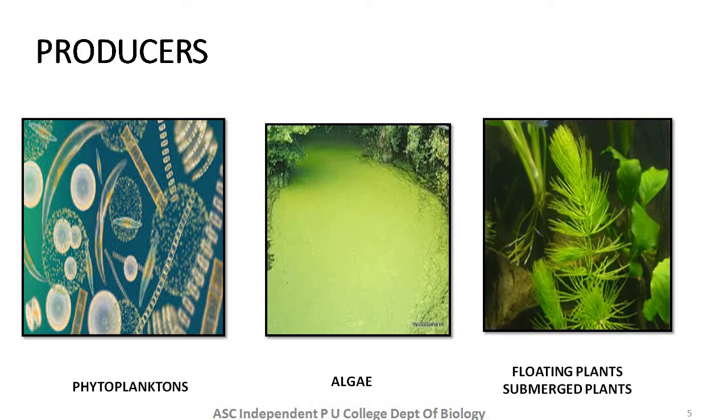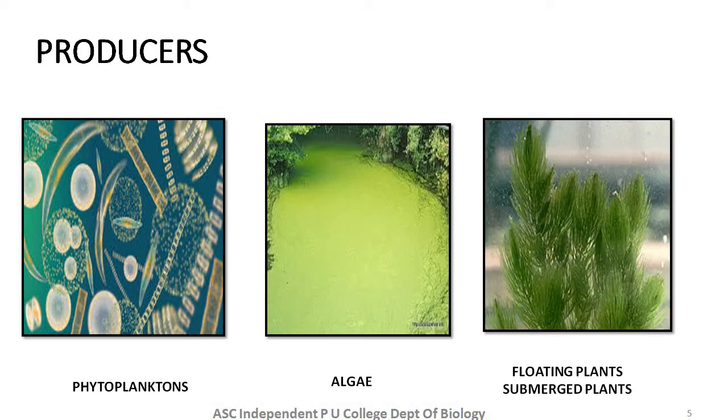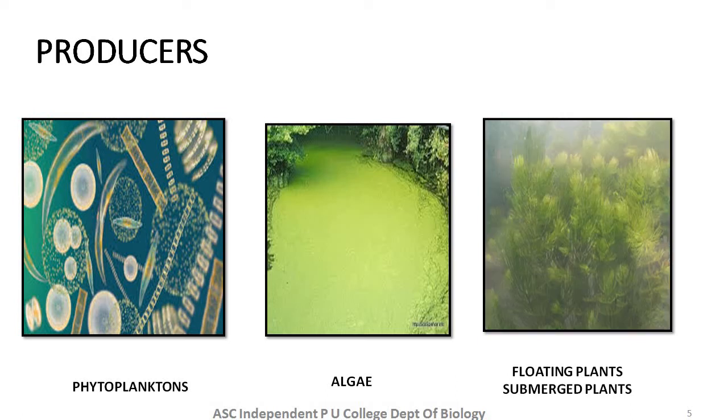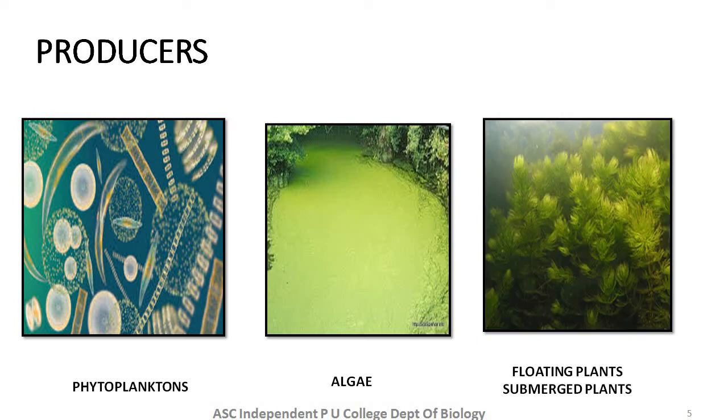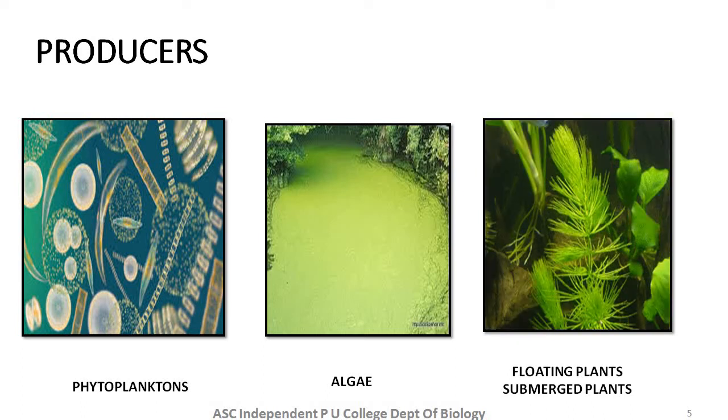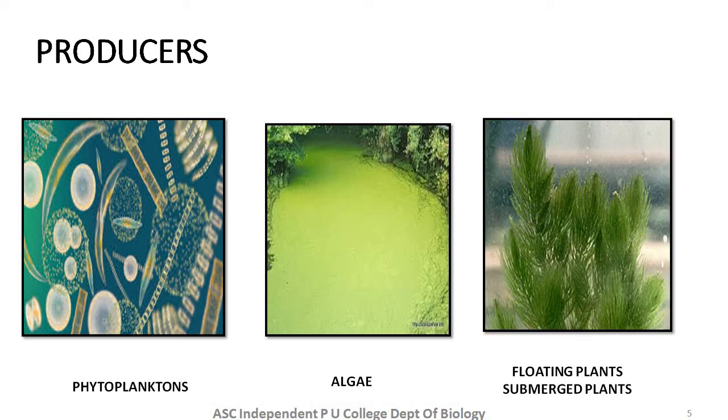Phytoplanktons include diatoms, dinoflagellates, and different forms of tiny single-celled algal forms. In the second picture, you can see an algal bloom in a pond, which is dreadful and causes eutrophication, of course, but algal forms are one of the major producers in the pond ecosystem.